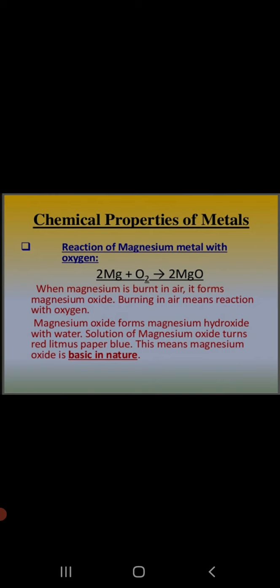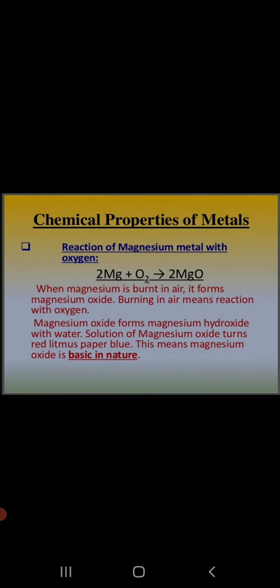How do we know that this magnesium oxide is basic in nature? We will do a litmus test paper test here. We will dissolve this ash, the magnesium oxide ash, in water and we will check on the red litmus. We will take red litmus paper and dip it in the water. What will happen to the red litmus paper? It will turn blue. Yes, so the metal forms metal oxides.